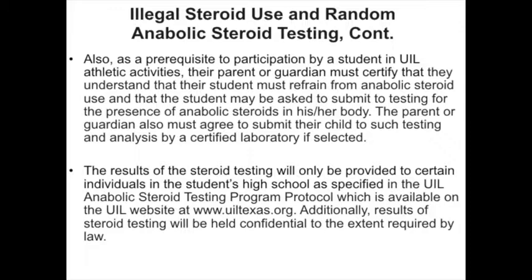The parent or guardian also must agree to submit their child to such testing and analysis by a certified laboratory if selected. The results of the steroid testing will only be provided to certain individuals in the student's high school as specified in the UIL Anabolic Steroid Testing Program Protocol, which is available on the UIL website at www.uiltexas.org. Additionally, results of steroid testing will be held confidential to the extent required by law.